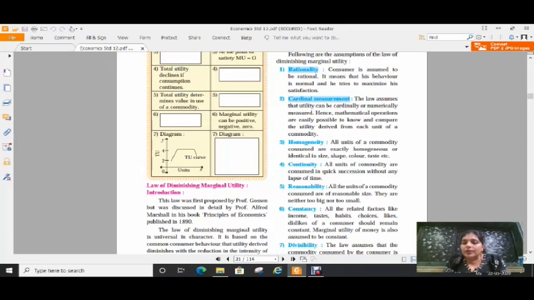All the units of commodity are consumed in quick succession without any lapse of time. That means all the units must be consumed continuously. बीच में कोई भी gap नहीं आना चाहिए. Continuous consumption should be there.